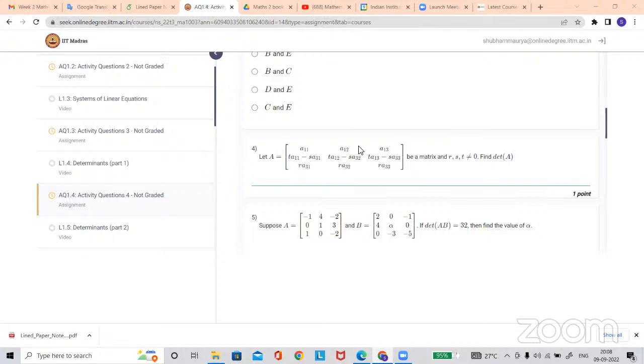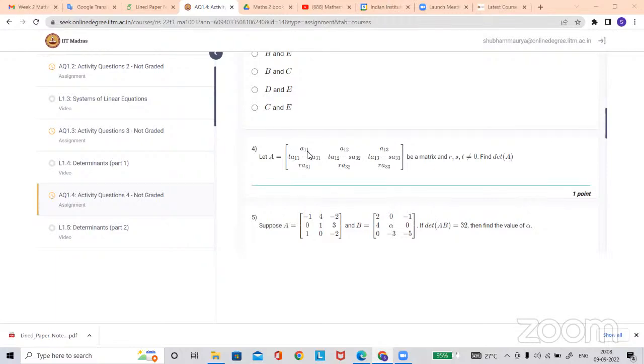You can make the second row 0. How? You can subtract t times the first row from the second row. Similarly, you can add the third row to the second row. Using these two you can make the second row 0. And if a matrix has a whole row that is 0, then the determinant is 0. The determinant should be 0. Yeah, that's the answer here.